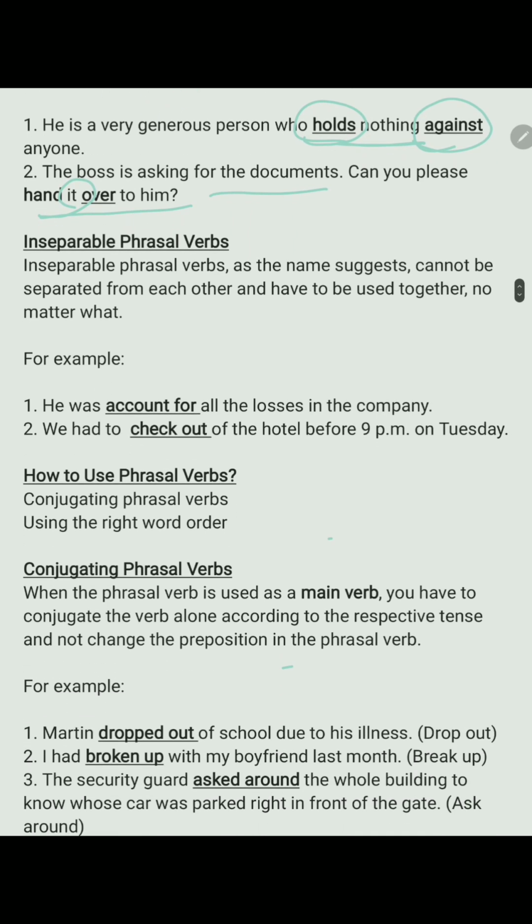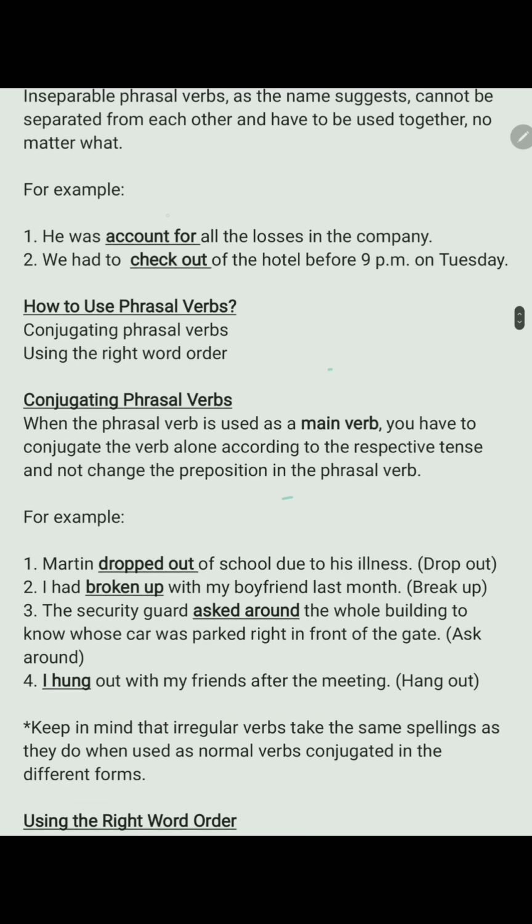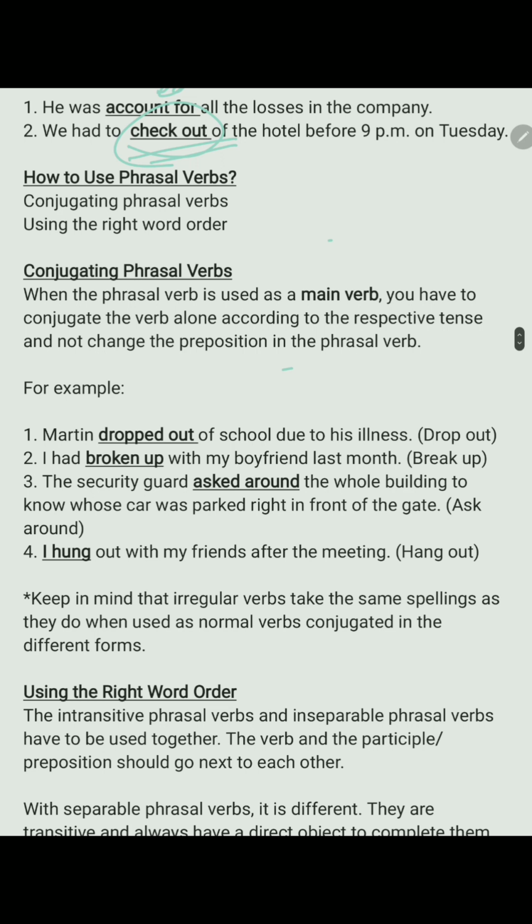Next, inseparable phrasal verbs. Inseparable phrasal verbs, as the name suggests, cannot be separated from each other and have to be used together no matter what. For example, he was accounted for all the losses in the company. Now, accounted for has to be used together. According to the tense, we can change the form, but these two words of the phrasal verb have to be used together. Next, we had to check out of the hotel before 9 p.m. on Tuesday. This cannot be separated.